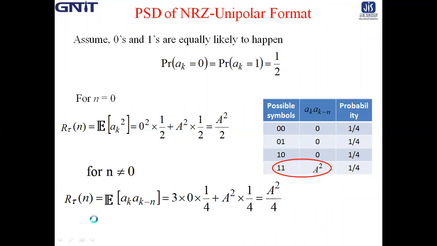In that way, R_n(tau) is equal to the expectation of a_k into a_(k minus n). So it is 3 into 0 into 1 by 4 plus A square by 4. So it will be A square by 4.